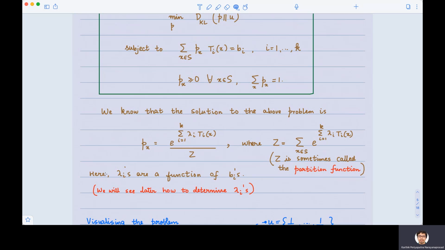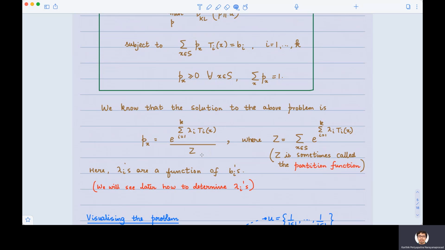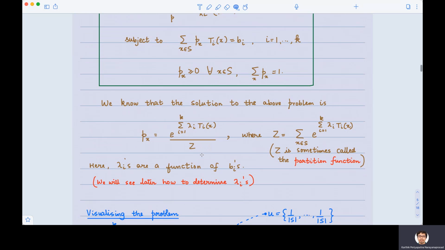Now, how do we actually determine these lambda i's? Of course, we have written this particular form here. This form simply came from the method of Lagrange multipliers, right? There was no big deal in that. But the problem is, how do we find these lambda i's? That is the question. We will return to this question very shortly. This is where information geometry plays a role. Okay, I will tell you that a little bit later.